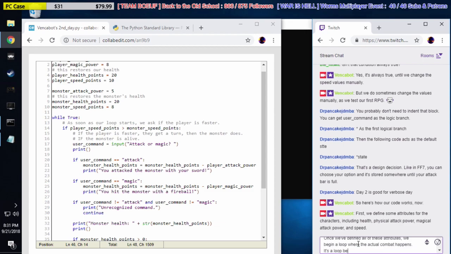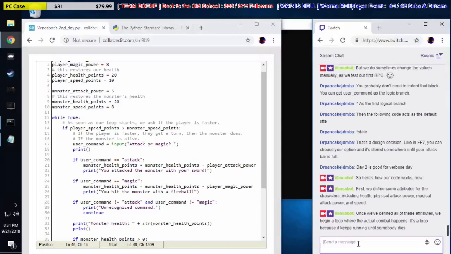It's a loop because it keeps running until somebody dies. But you wouldn't know that just from looking at the condition of the while statement. Our while statement has no condition that can vary between true and false.